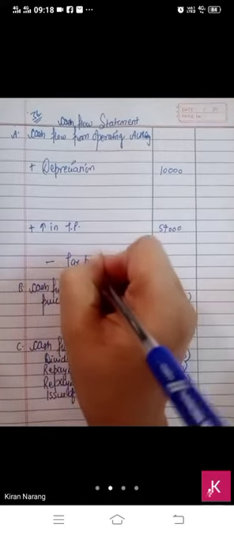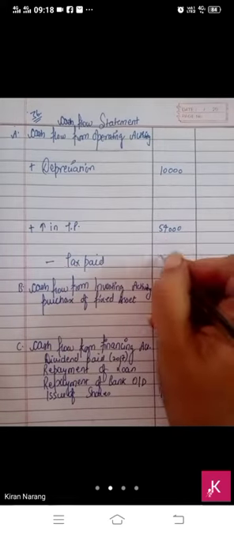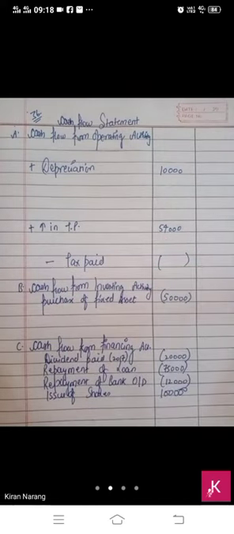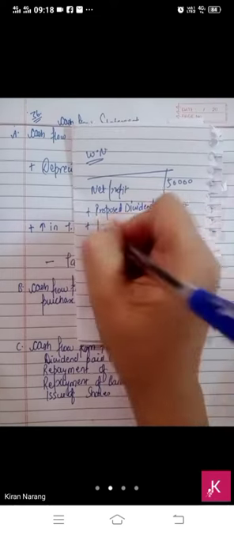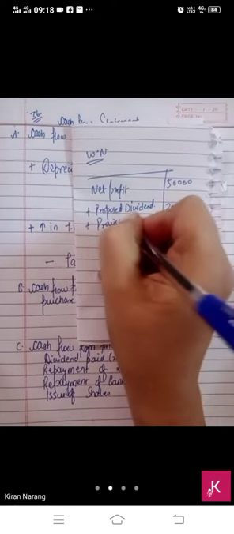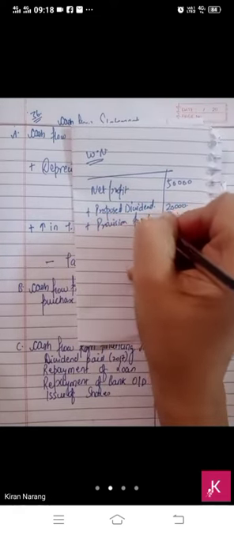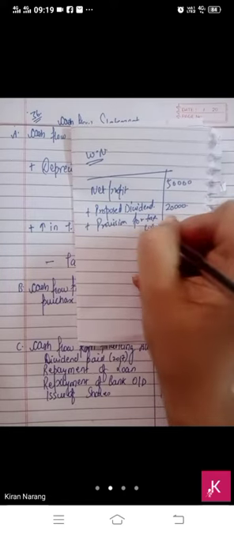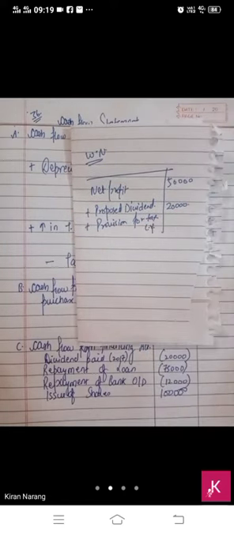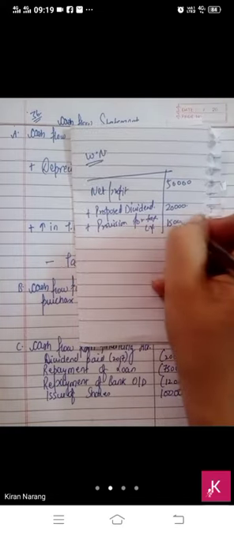One time it will be tax paid and once it will be added as provision for tax. Provision for tax, beta: current year's provision is a non-expense, non-operating expense, so we will add it back. And current year's amount was 15,000. It will be added back.